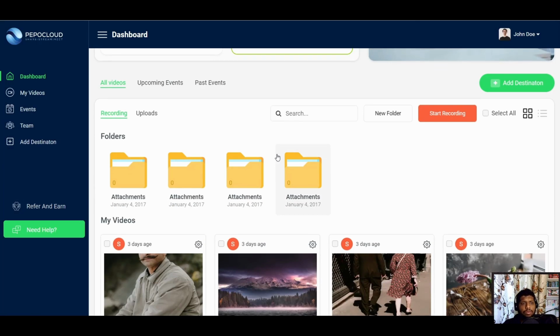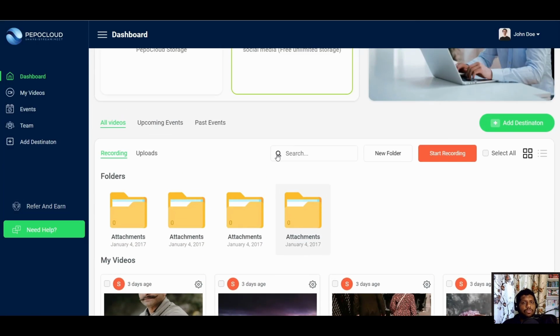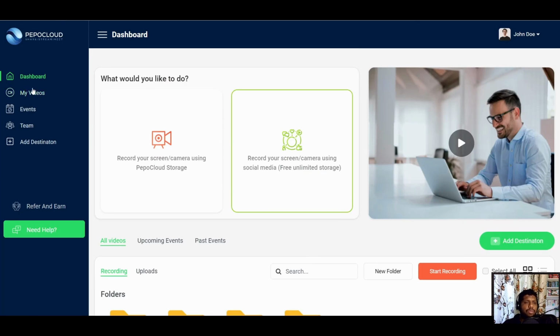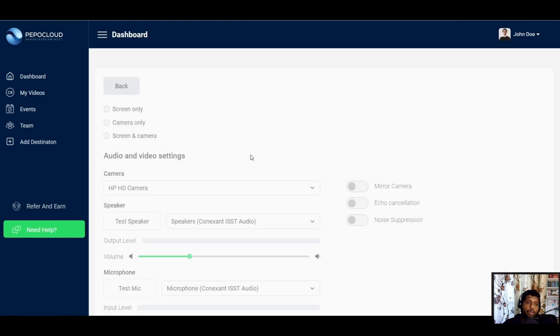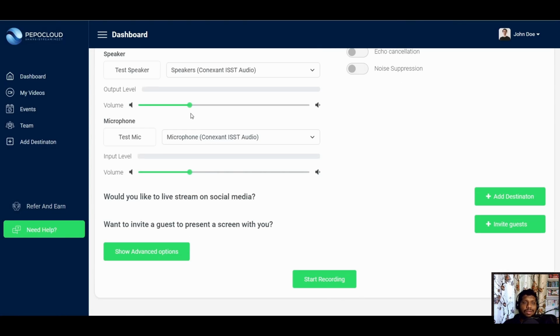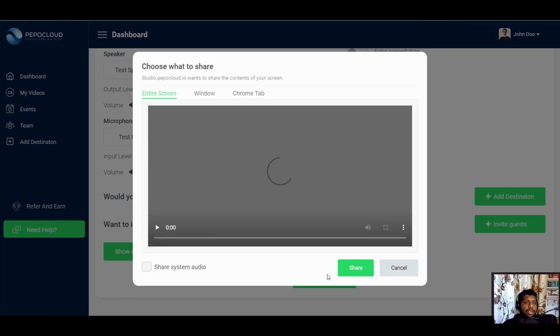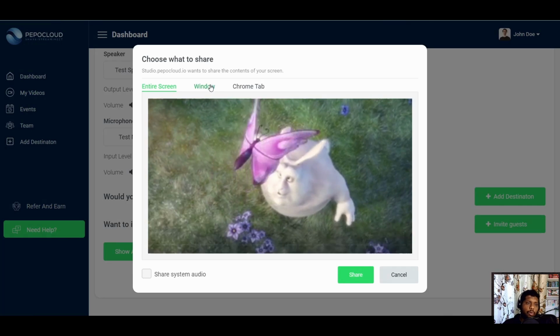And to be very honest, when you compare PepoCloud with Loom, in the free segment, PepoCloud wins the race clearly. So if it were up to me, I would simply use PepoCloud instead of Loom, because PepoCloud also has all the offers, options, and features that come with Loom. On top of that, PepoCloud's editor has a bunch more features that you can use to add the flair that you want to your screen recordings.